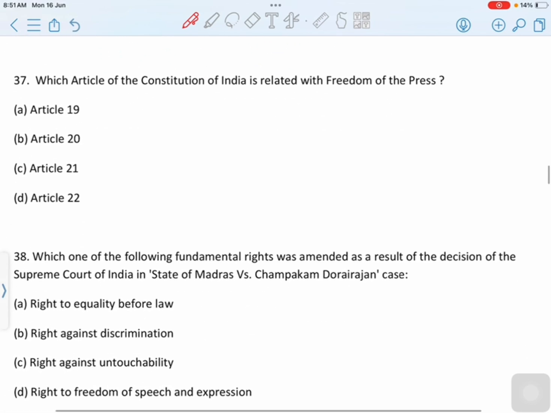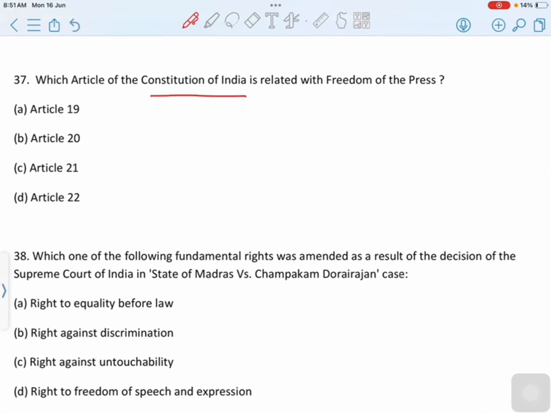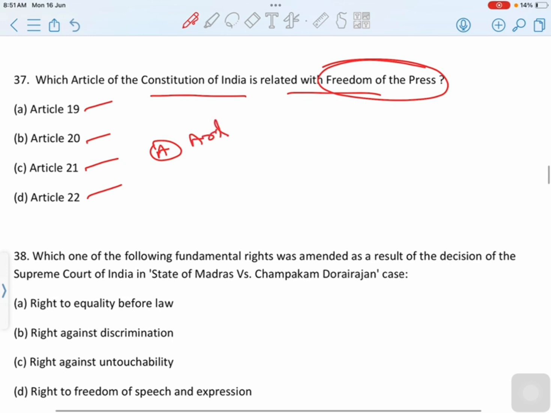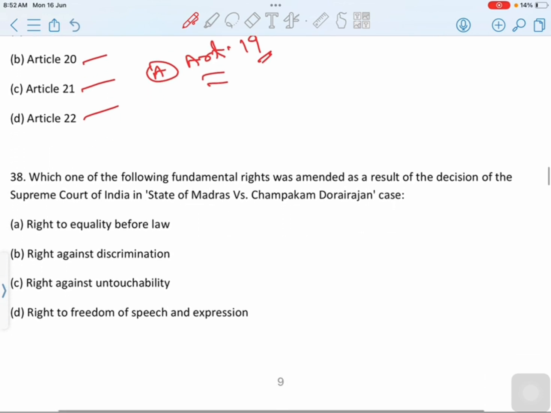Then move to next question. Which article of the Constitution of India is related to freedom of the press? First option is Article 19, second option is Article 20, third option is Article 21, last option is Article 22. Then correct option is option A, Article 19. In the Indian Constitution, freedom of the press is not given directly, but the Supreme Court held that the right to freedom of speech and expression, Article 19(1), includes the right to freedom of the press. Then correct option is Article 19.